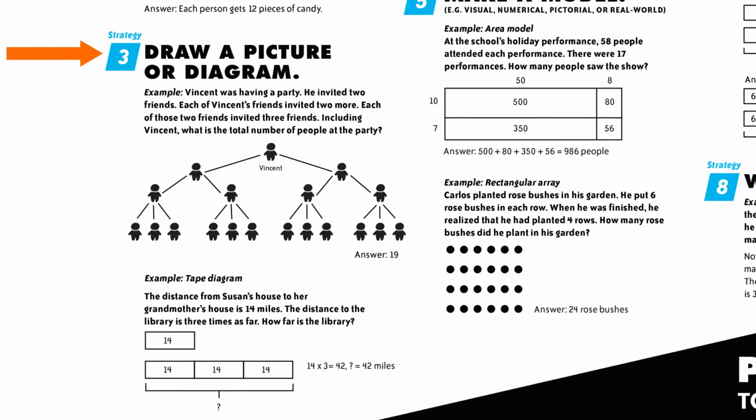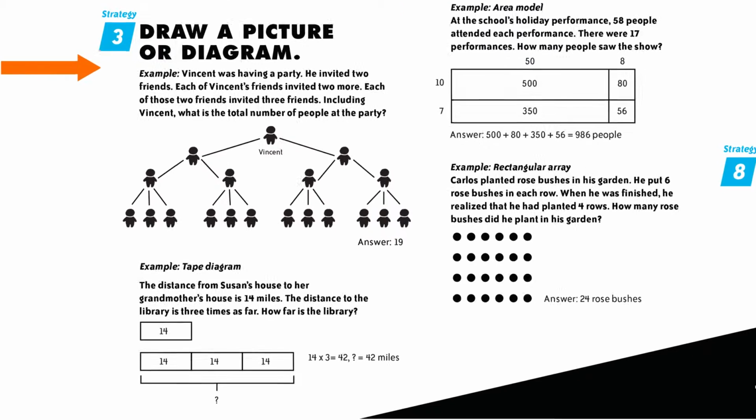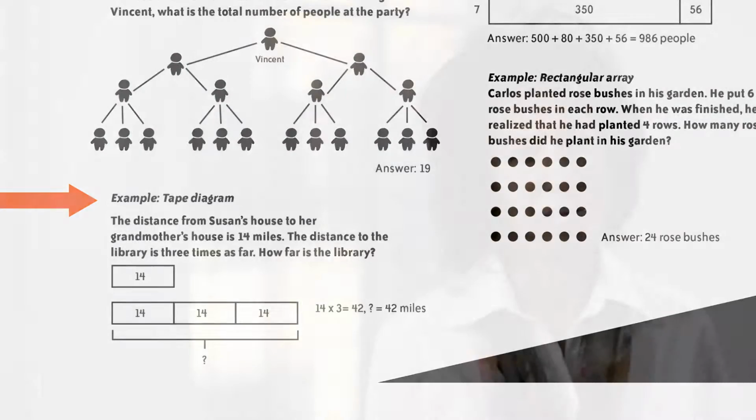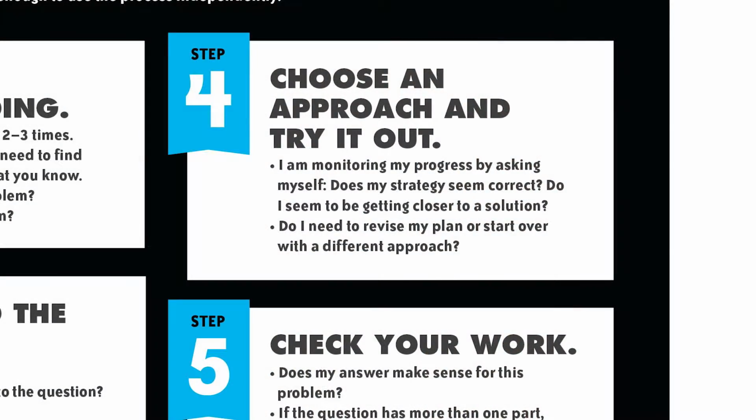I could draw a picture or diagram. I'm going to include that in my list of strategies that I can use. I could either draw the base 10 blocks instead of using actual base 10 blocks, or I could draw a diagram, such as a tape diagram. Now that I have a list of strategies that I can use, have your child take a look at these strategies and ask, which one do you want to try? Because in step number 4, it says to select an approach and try it out.